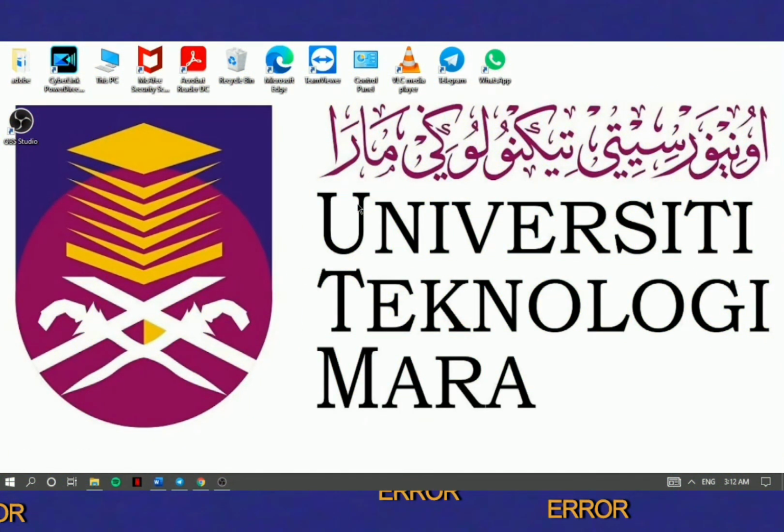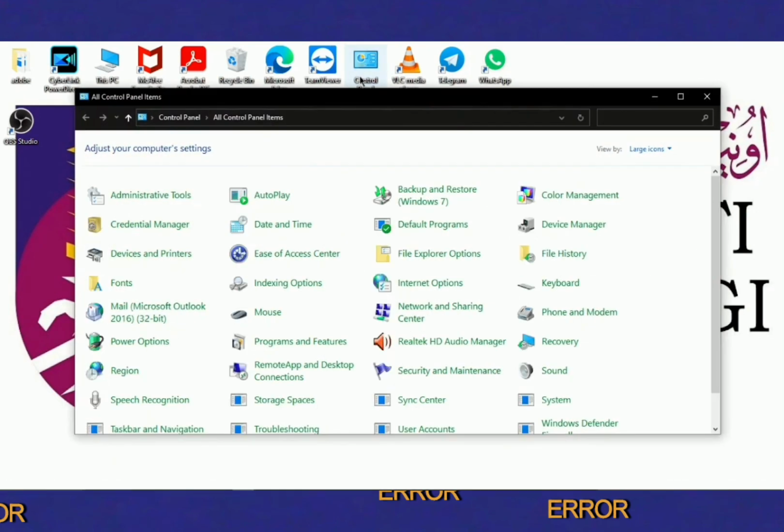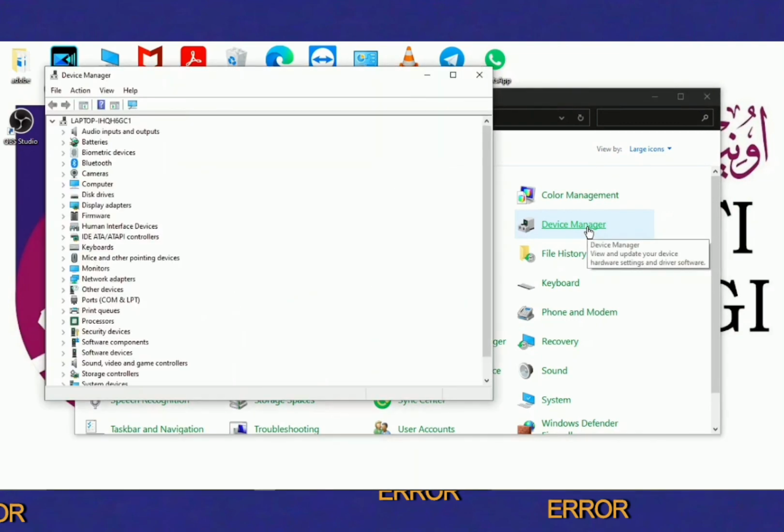Okay, next I will show you how to run a device manager. First, open the control panel and open the device manager right here. And when you open it, there are hardware that are currently installed in your PC. For example, you can see audio input and output, Bluetooth, keyboard, processor, monitor, and many more.